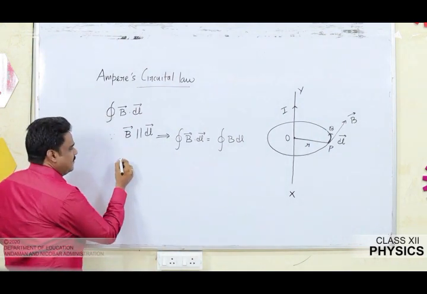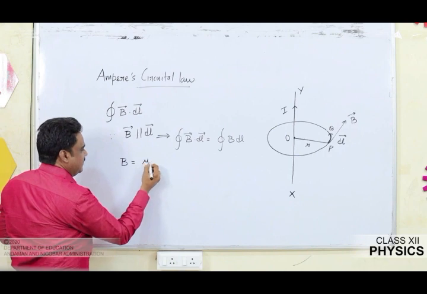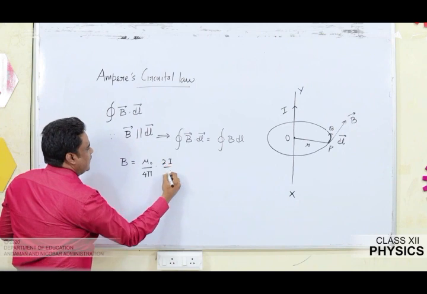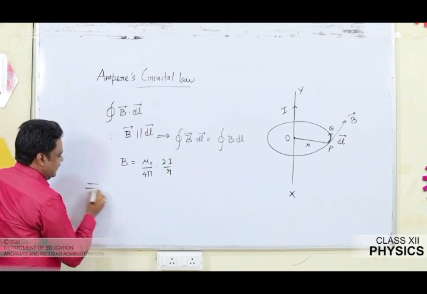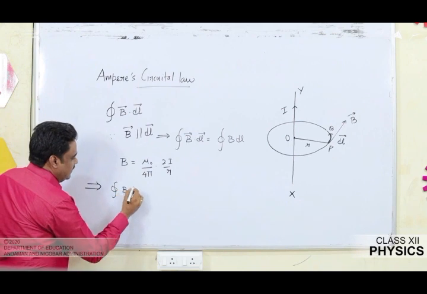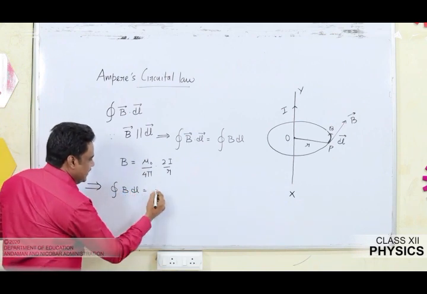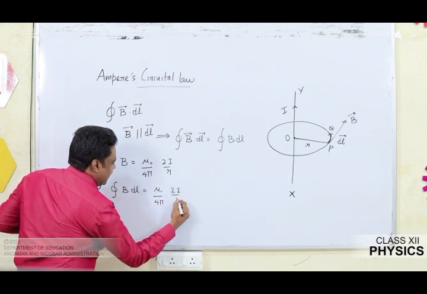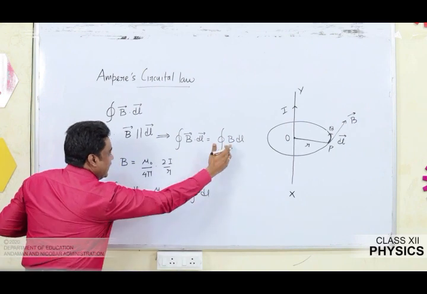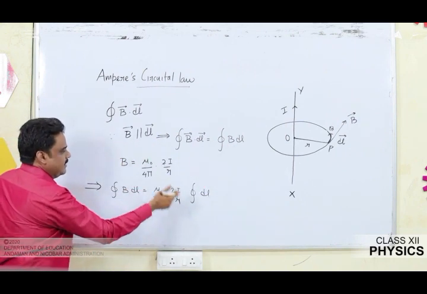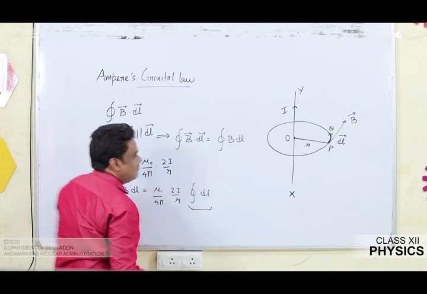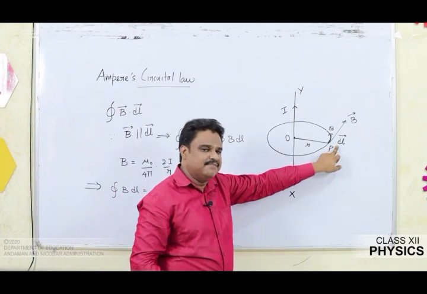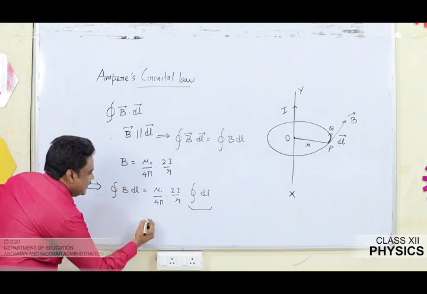You know what is the magnetic field due to a straight current carrying conductor? Already we derived it in Biot-Savart law. It is mu naught by 4 pi times 2I by R. So finally, what I can say, integral B dl can be written as, putting the value of B here, mu naught by 4 pi times 2I by R integral dl. Now if dl is the small length of this circular path, the total integration of that will be the circumference. So how can I replace this entire value by the circumference value?